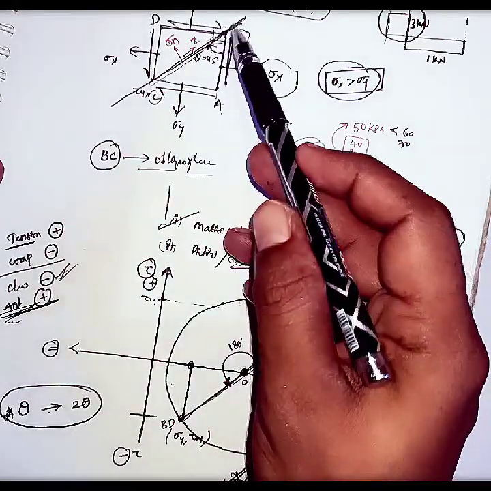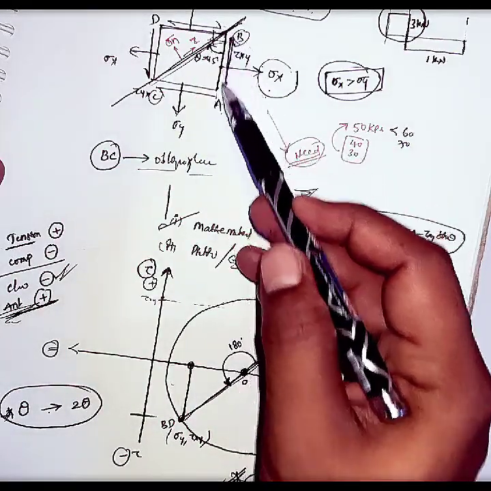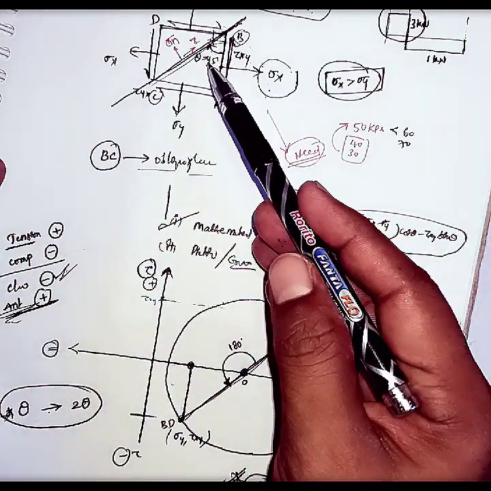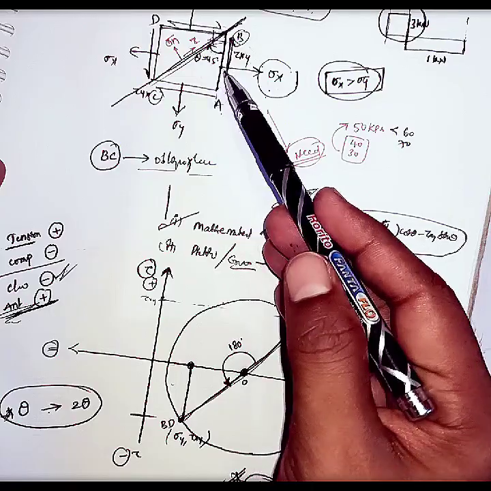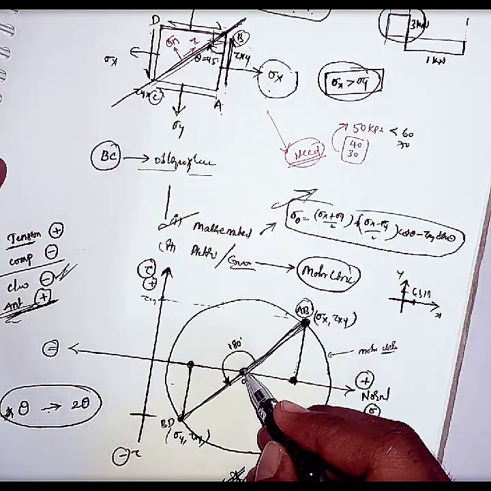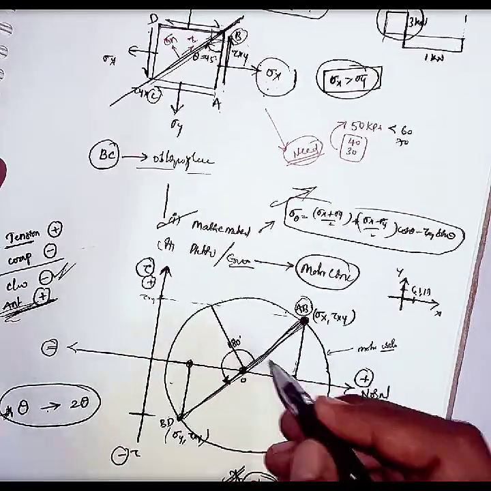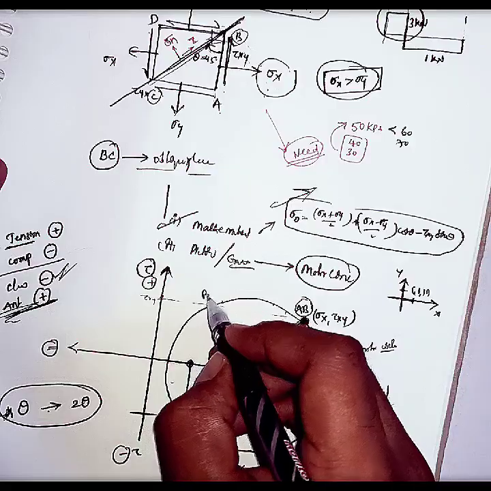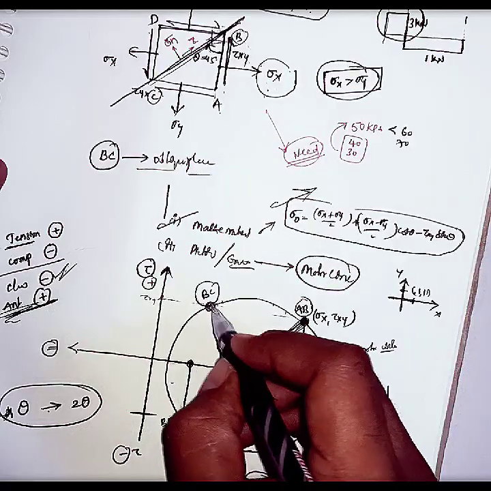Here the oblique plane makes 45 degrees with the AB plane, but on the Mohr circle it will be 90 degrees because 45 into 2 is 90. So from the AB plane it makes a 90 degrees angle, and this point is the BC plane.